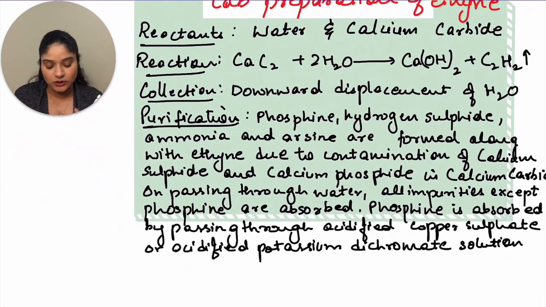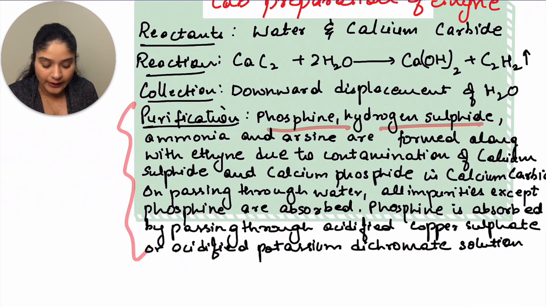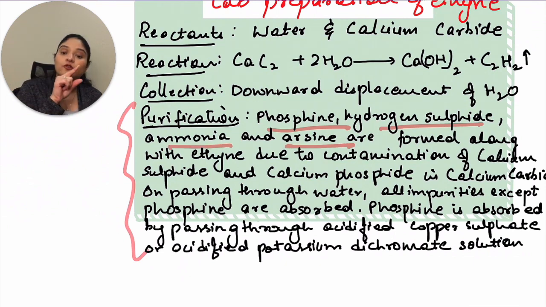Now, purification is important. A lot of students miss this out. Phosphine, hydrogen sulfide, ammonia, and arsine are formed along with ethyne. These are impurities. Why are they formed?